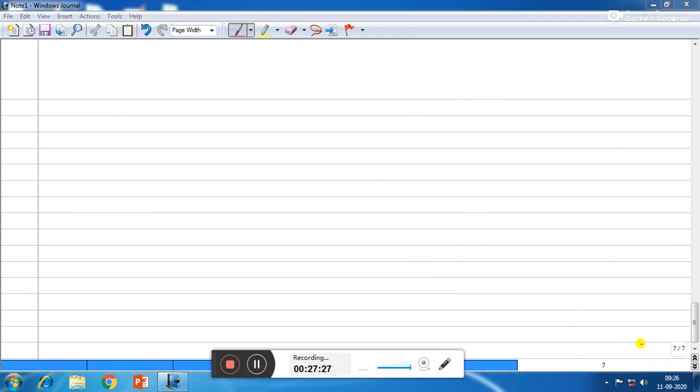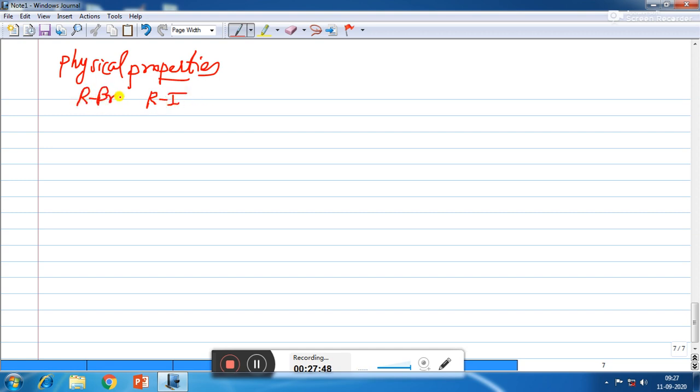Now let us see physical properties of haloalkanes and haloarenes. So we will see that alkyl halides are colorless when pure. However, alkyl bromides and alkyl iodides develop color when exposed to light.